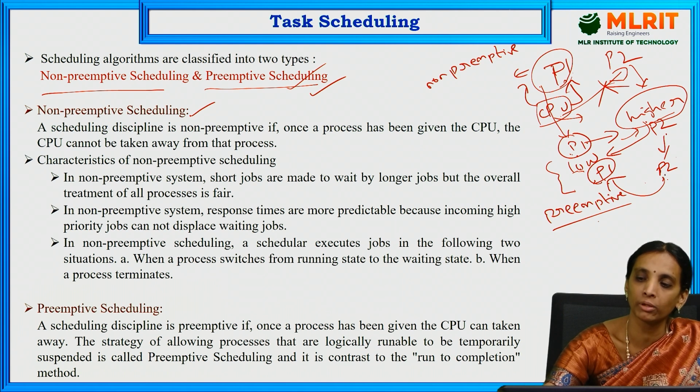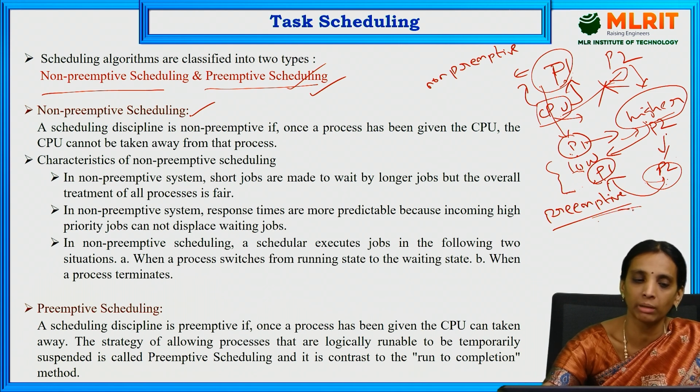After completion of P2, the resource will again be allotted to P1. That is called preemptive scheduling.